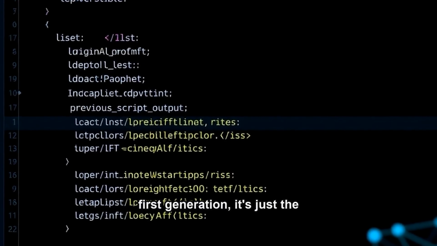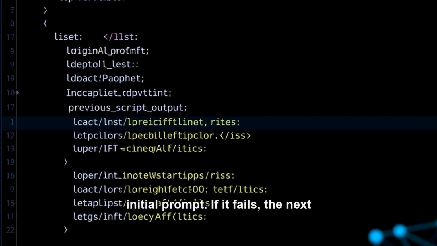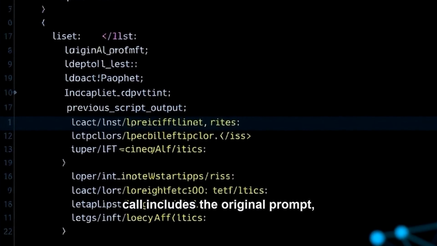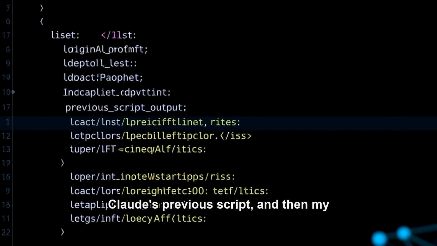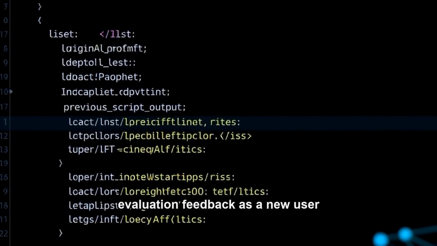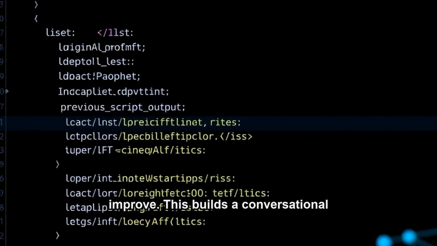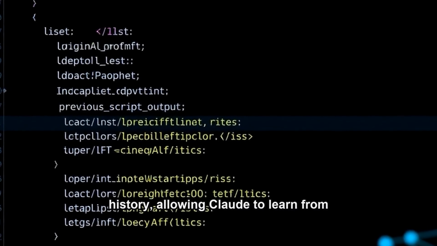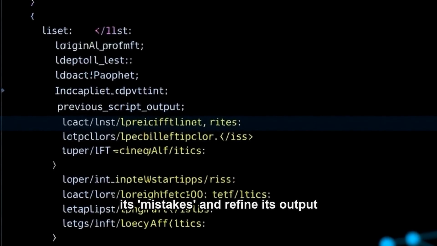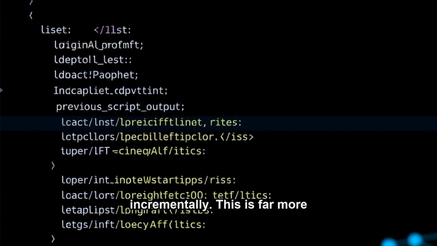For the first generation, it's just the initial prompt. If it fails, the next call includes the original prompt, Claude's previous script, and then my evaluation feedback as a new user message, instructing it on how to improve. This builds a conversational history, allowing Claude to learn from its mistakes and refine its output incrementally.